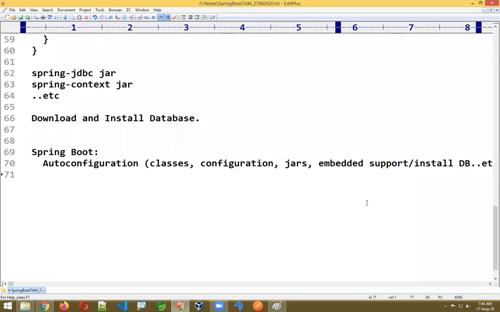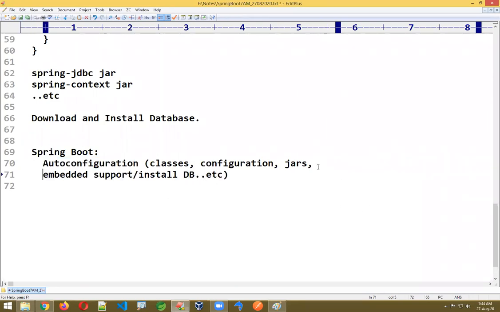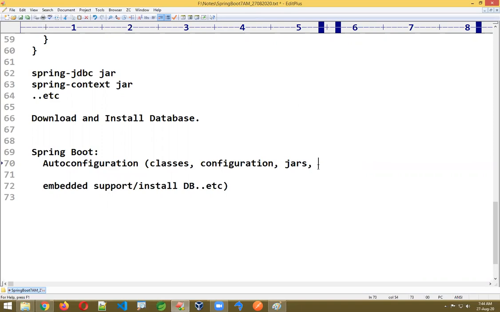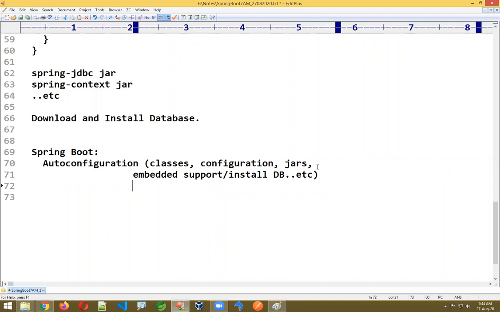As of now, to make it simple, if you don't have clarity, leave the embedded database. Take common classes, common jars, common configuration. Those common files it is reducing. So what it is saying is, programmer, you don't do all these things. Add a line like this: spring-boot-starter-jdbc. Is this code? Yes, this is a dependency that you need to add.